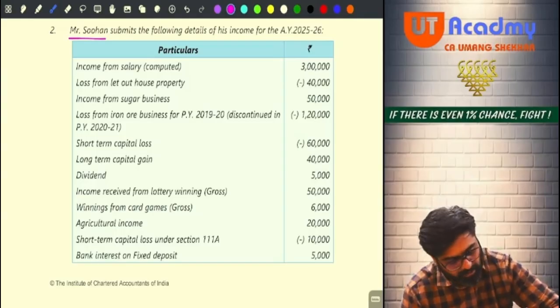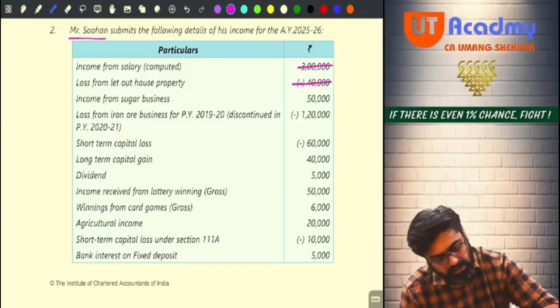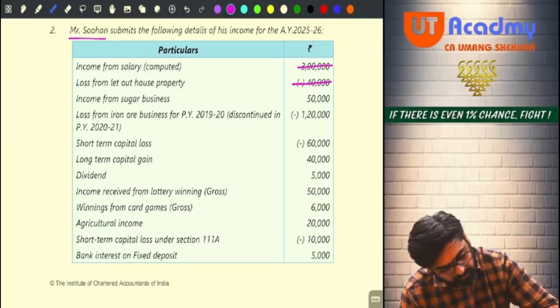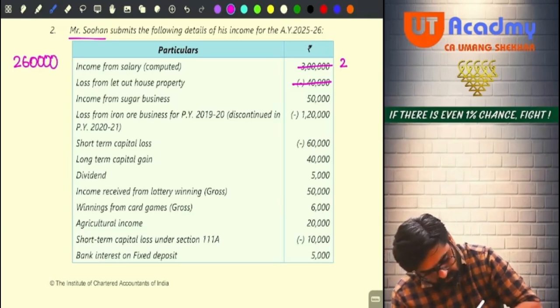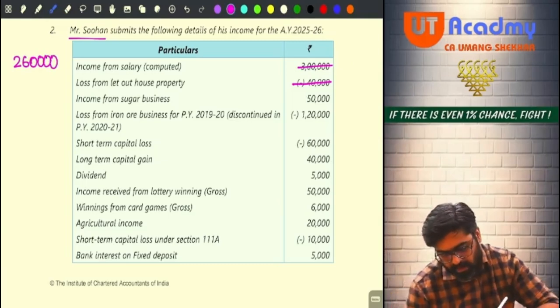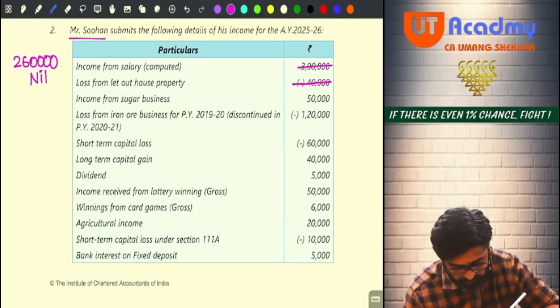Salary. So this entire loss of 40,000 will be adjusted against your salary, and now your salary income will be 2,60,000. 2,60,000 will be your salary income. Yes or no? Now pay attention. And your house property head will be having a nil income.